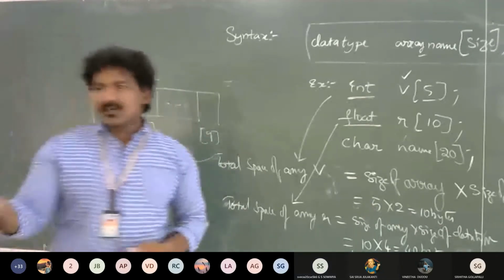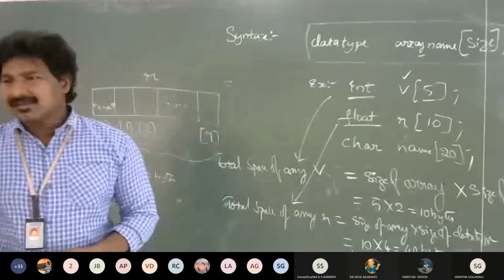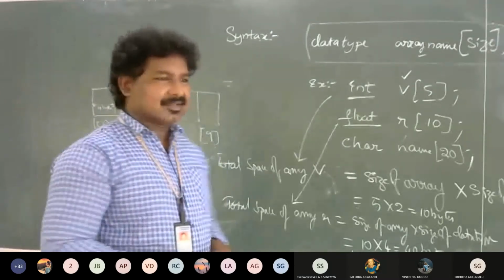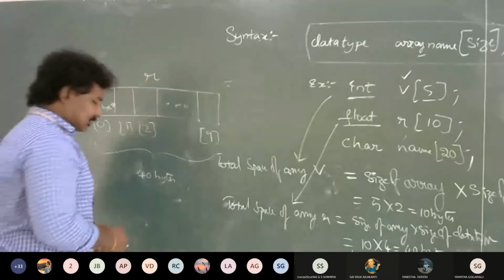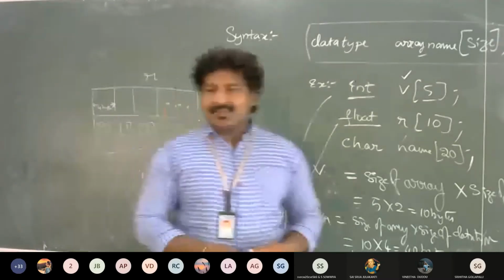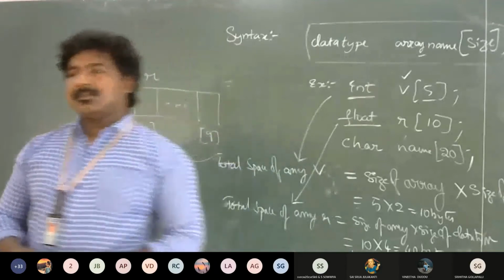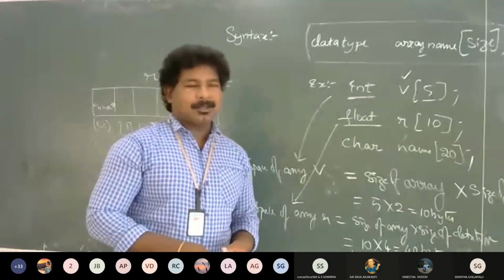Third concept, accessing array elements. Third heading is accessing array elements.